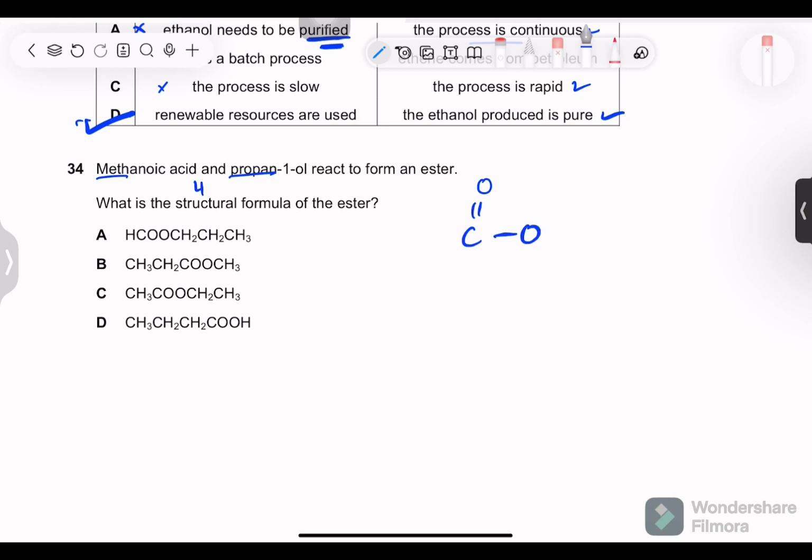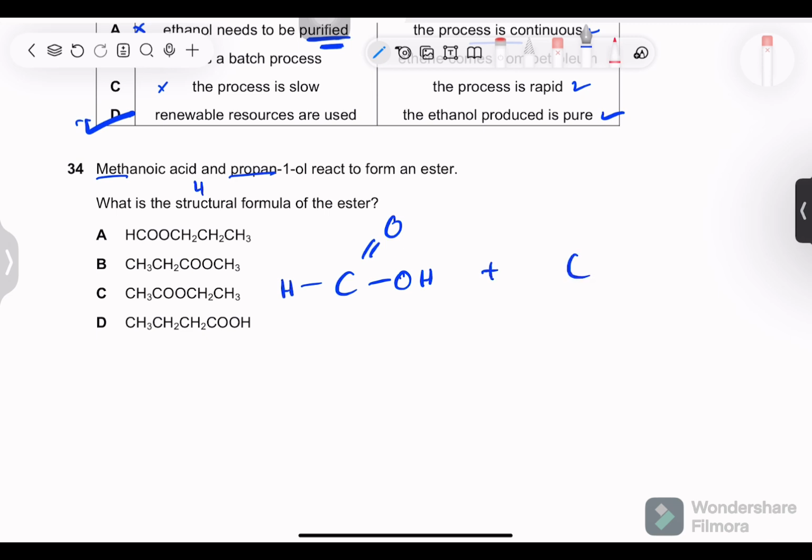We know this because, or maybe I should draw the entire structure for you to better understand it. Now look, methanoic acid is H, COOH, and one H over here.